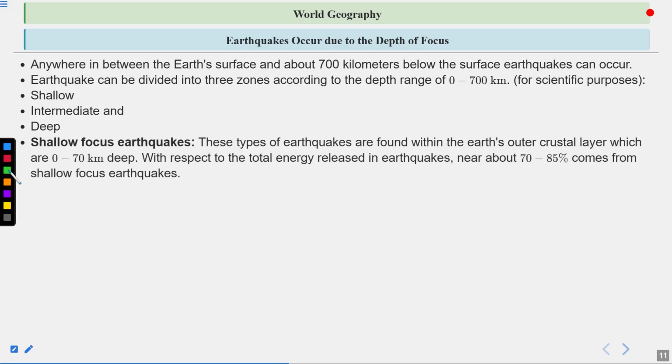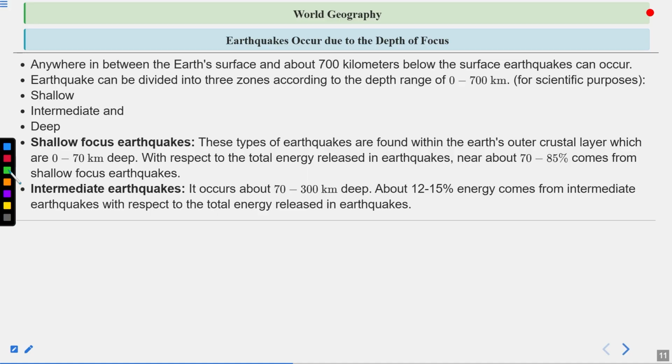Shallow focus earthquakes. These types of earthquakes are found within the Earth's outer crustal layer, which is 0 to 70 km deep. With respect to the total energy released in earthquakes, near about 70 to 85% comes from shallow focus earthquakes. That is why we also say that mostly earthquakes occur in the crust of the earth.